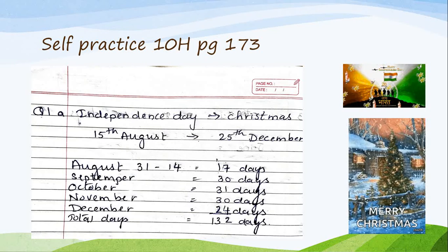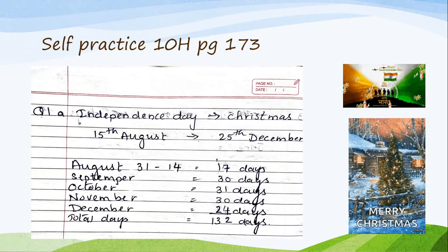Please try to understand, children. The concept is very simple. I know it will take time because you are doing it for the first time. In Form 3 you just had normal calculations for the same month, but here you have so many months together. Then September 30 days, October 31 days, November 30 days, and December 24 days. So that means my total days will be 132.